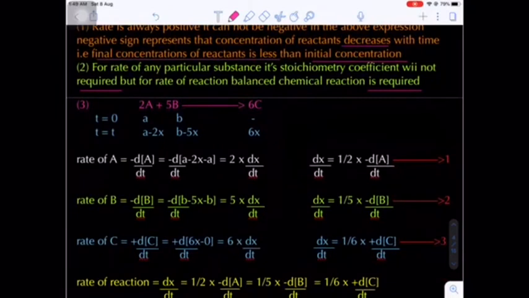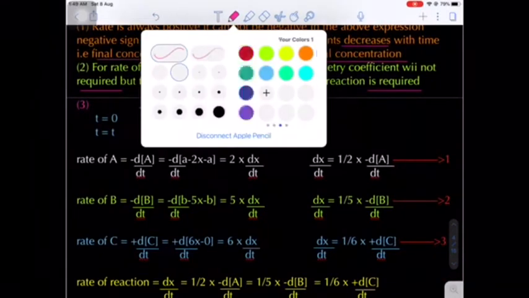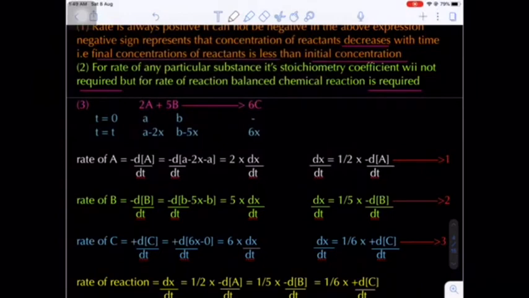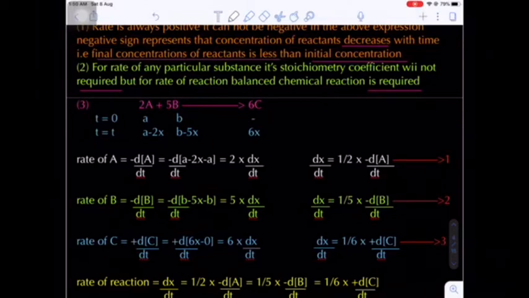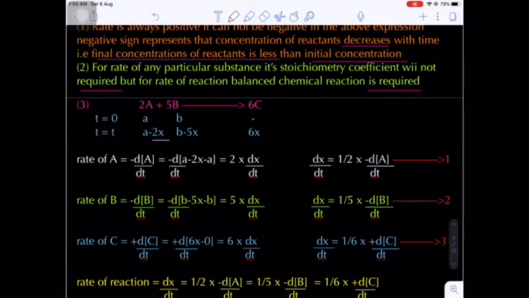Now there is one more example given here: 2A plus 5B gives 6C. Let's suppose initially a moles of A and b moles of B are present. Now at a time interval t, let's suppose x moles of A decompose. So for 2 moles of A, 2x moles, for 5 moles of B, 5x moles decompose, and for 6 moles of C, 6x moles of C, that is the product, will be formed. Here the stoichiometric ratio must be maintained, 2:5:6. Just now I told you.